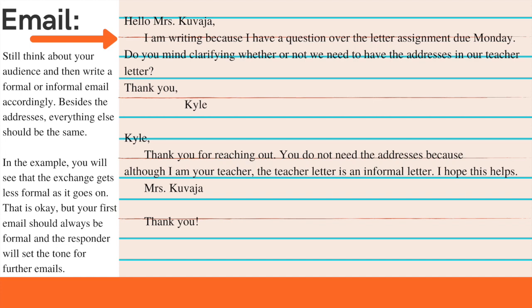Then you can see that I respond back just the person's name, and that shows you that you can be a little less formal the next time around, and then the very last one just says thank you. So you can continue to move down in formality the more you send the same person emails over and over again. And that's only if they start to escalate it down. If I replied back in the same formal manner, then you'd want to make sure you kept it formal throughout. And this is only in emails that are all in one reply thread. So those are personal letters, and we'll move on to the next type of letter.